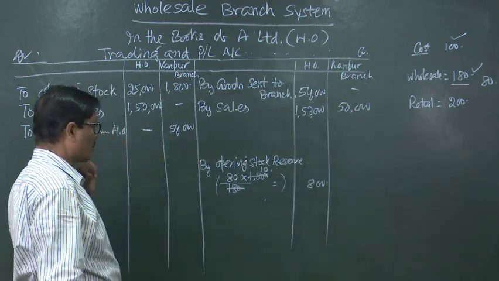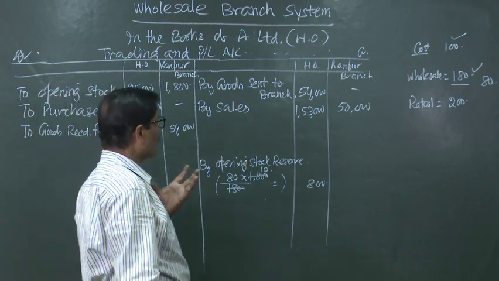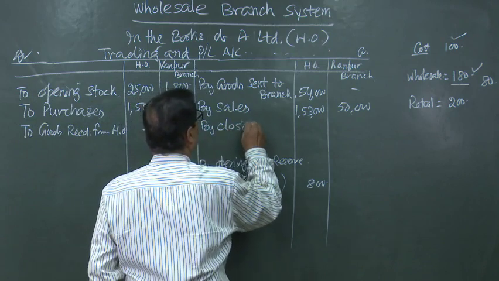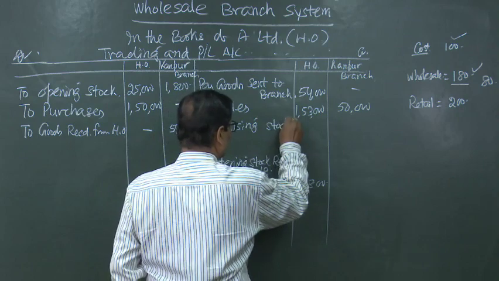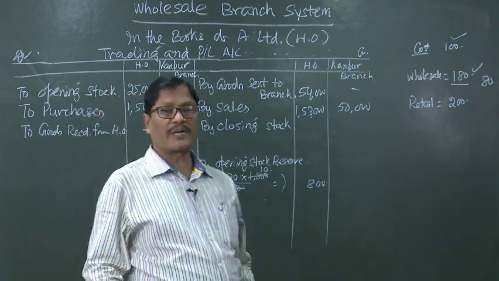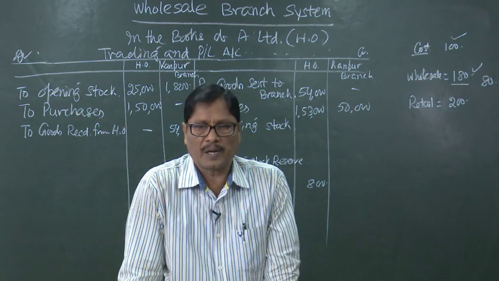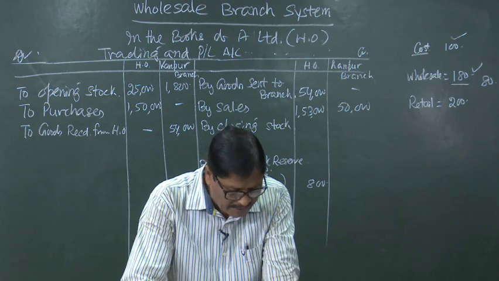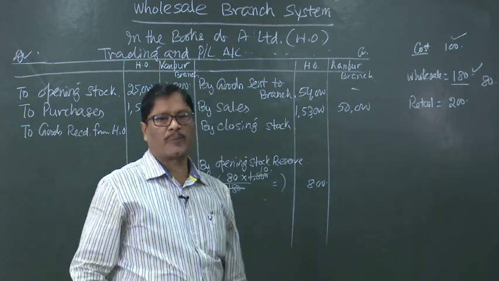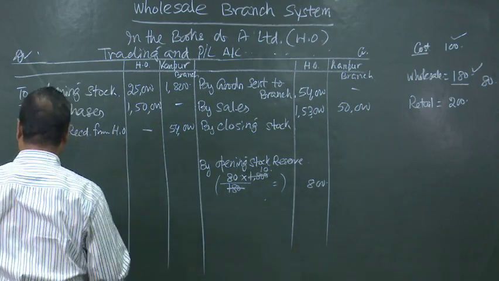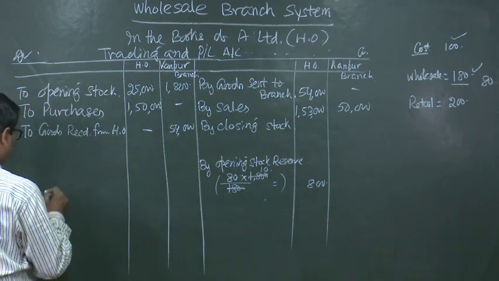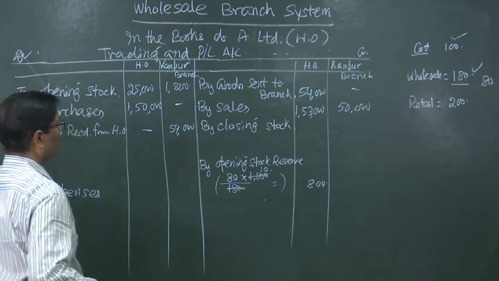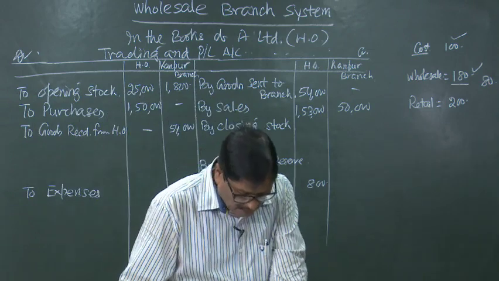Now, we can find out the gross profit, but only by finding out the closing stock. By closing stock we will have to value, because in the question closing stock is not given. We have to determine what is the closing stock of the head office as well as of the branch. Then expenses are 8,000 and 2,000. These expenses will be appearing in the profit and loss account. So, a little bit below I am writing to expenses 8,000 and 2,000.